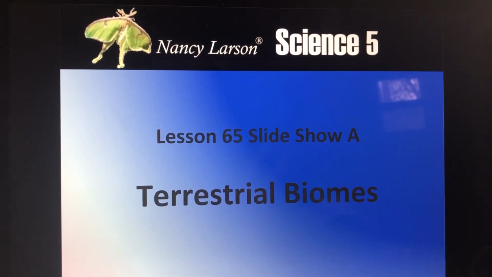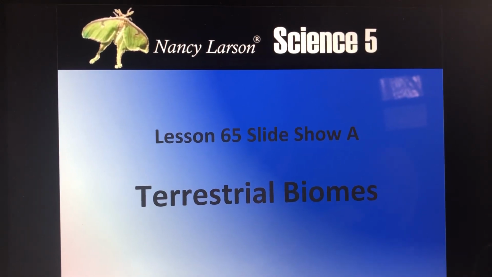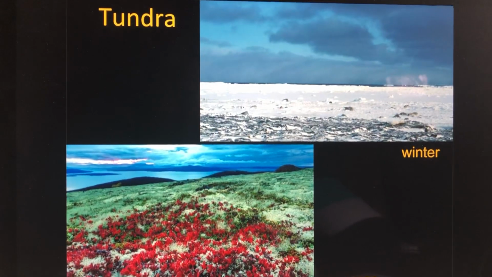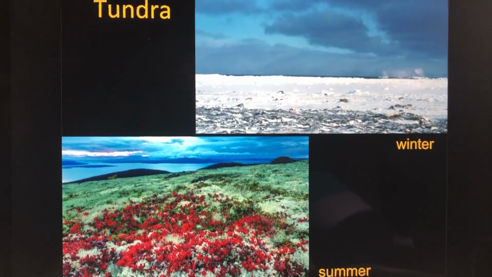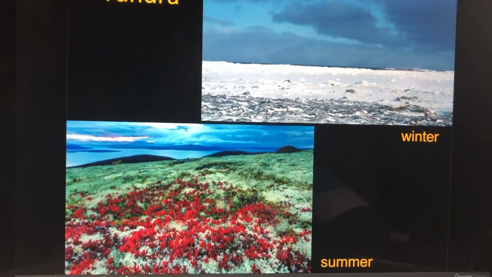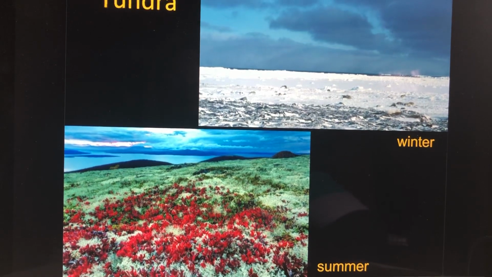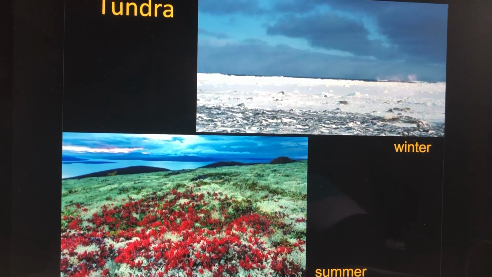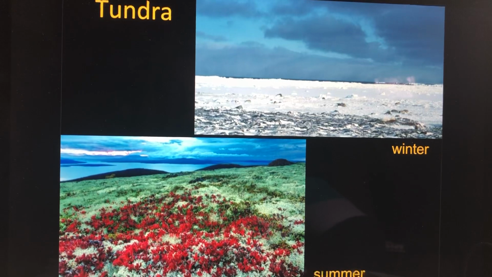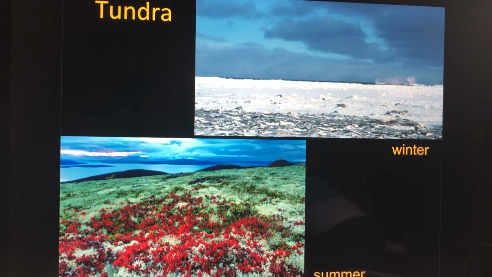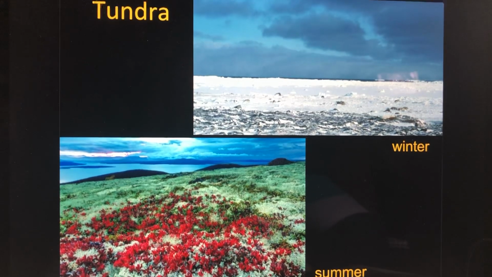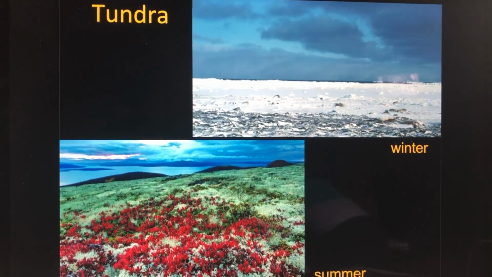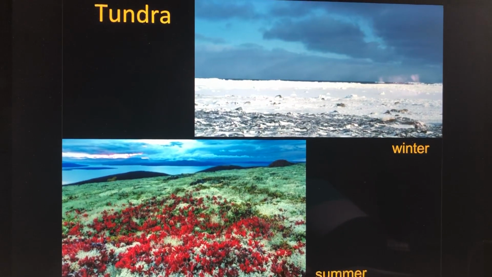And so our biome, the tundra, we're going to get to first. And here are 2 pictures of the tundra. We have a winter and we have a summer picture. In the United States, we're talking about Alaska, the northern and western coasts. The climate is going to be polar. Vegetation: small grasses, mosses, small little shrubs can live here.